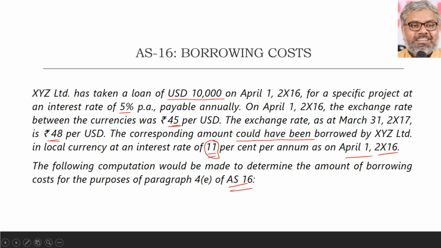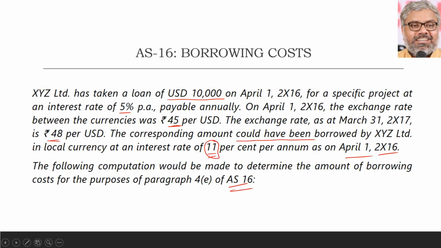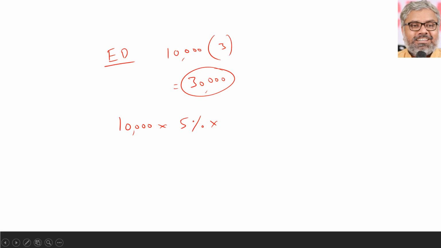Interest on foreign currency borrowing naturally has to be paid at the end of the period, let us say. So how much is the interest there? US dollar 10,000 at 5%, and the end of the year exchange rate is 48 rupees per US dollar. That can be called interest on foreign currency borrowing, which is real. Really you have to pay that, no?